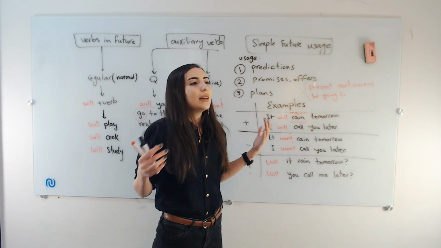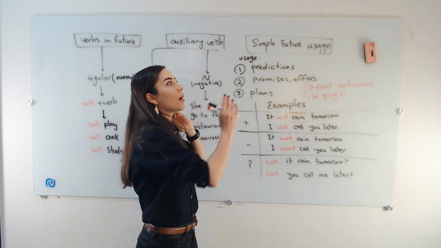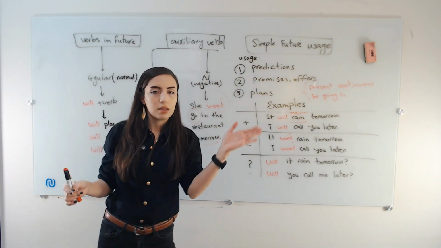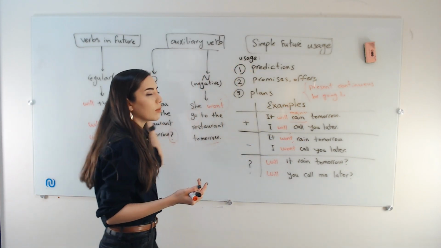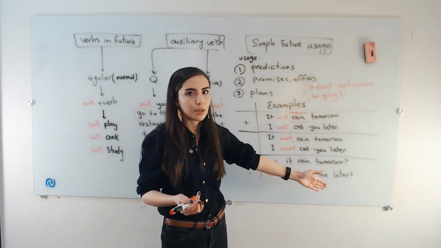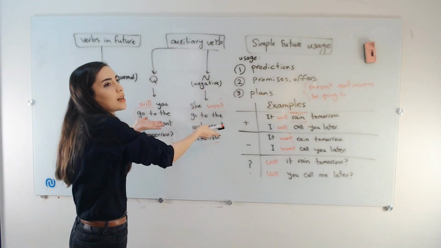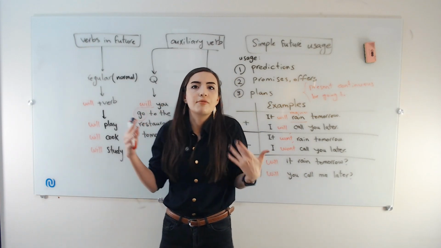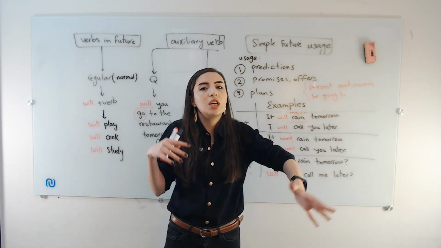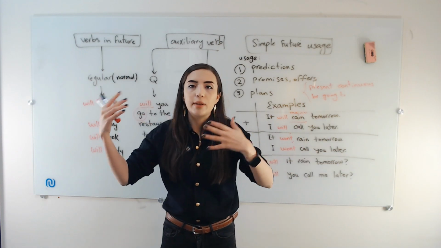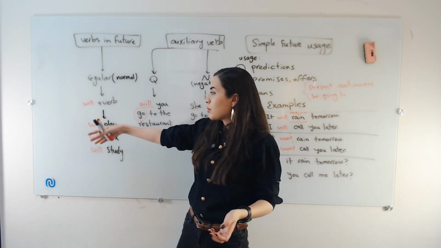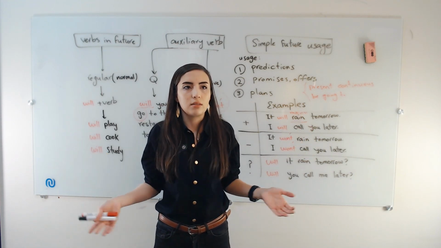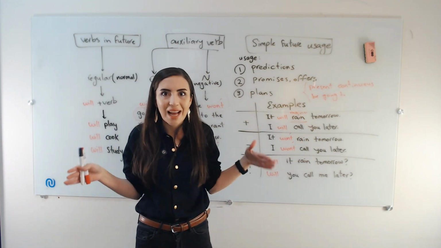Okay, so I think when we compare this simple future to those previous two videos, simple past and simple present, the formula and the categories that we use and the way that we use auxiliary verb inside, it's way simpler. And it's not very complicated and confusing with different sections. I mean, if it was she, he, it, we use this. If it was I, you, we, they, we use that. It's not like this. Simply, we use will plus simple form. It doesn't matter what is the pronoun, what is the sentence. Want to make it negative? That would be won't. That's it.